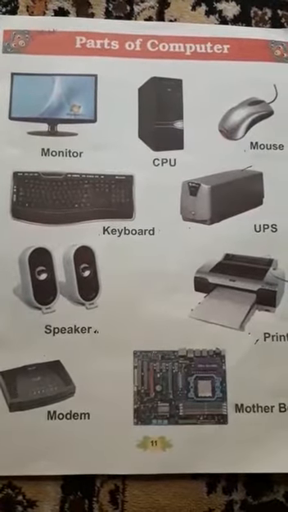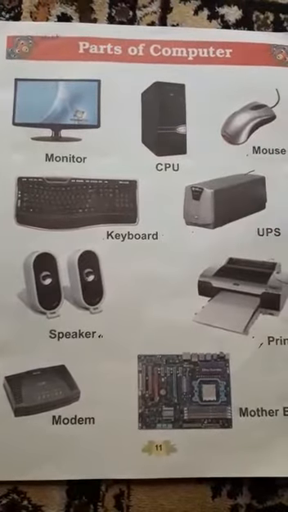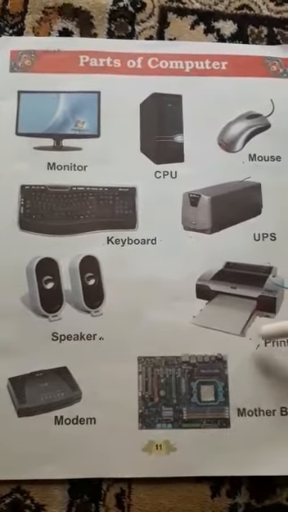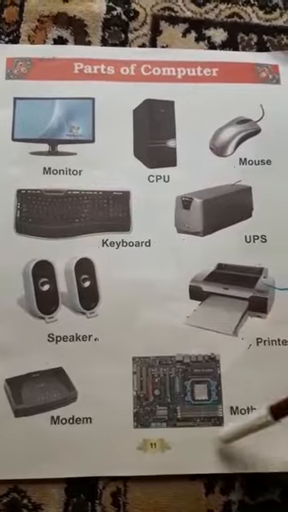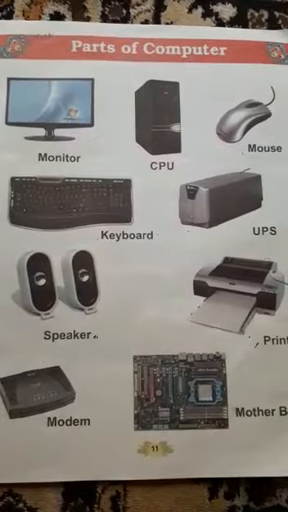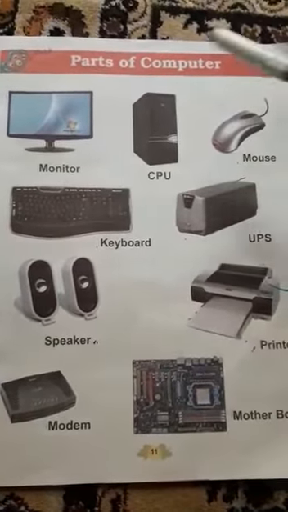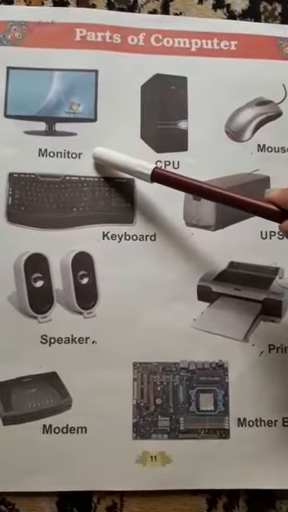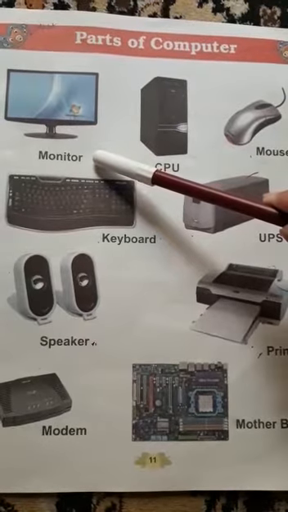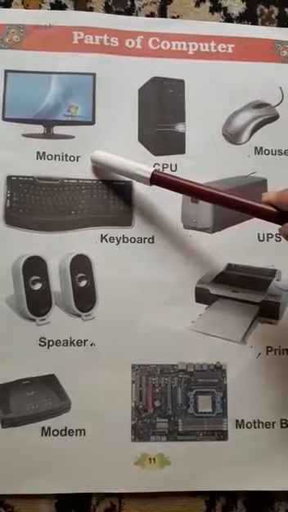A computer has many parts like monitor, CPU, mouse, keyboard, UPS, speaker, printer, modem, motherboard. Let us learn about these parts one by one. Monitor. A monitor looks like a television screen. It displays what we are doing on the computer. We can see movies and play games using the monitor.